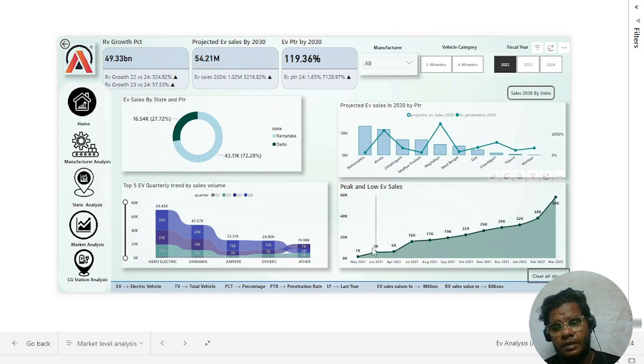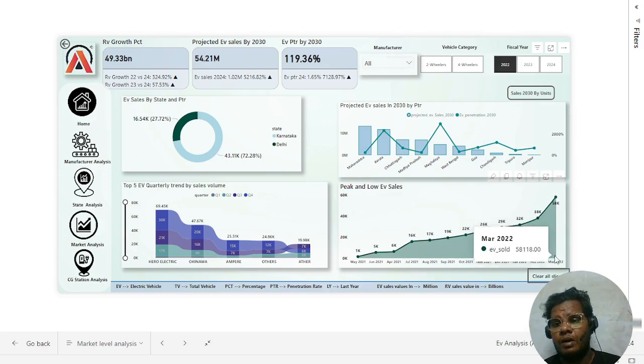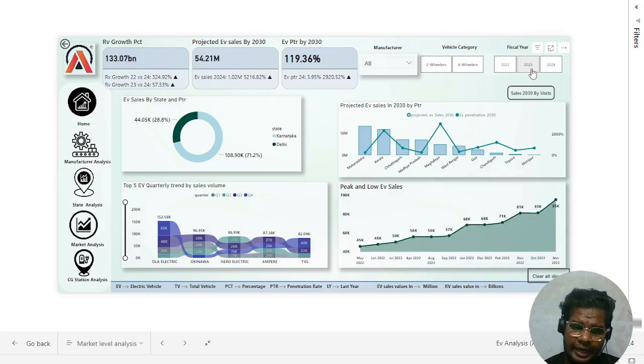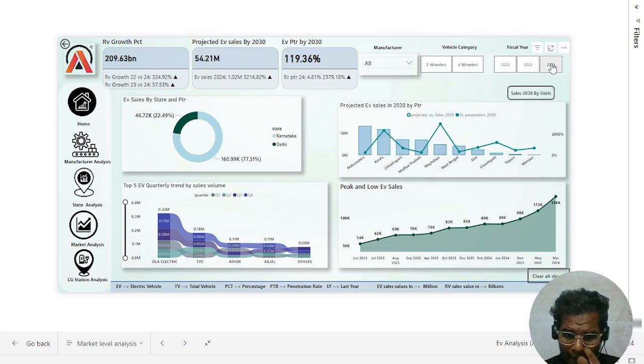So merely 1K vehicles are sold in May, and in March 2022, 50K, 58K, and followed by 2023, the data is changing. It's gradually increasing. May 2022 is the least sales, and March 2023 the peak. See, the values are drastically changing. In 24, the value is slightly increased, and the lowest sales is June 2023 as well as the peak sales in March 2024.